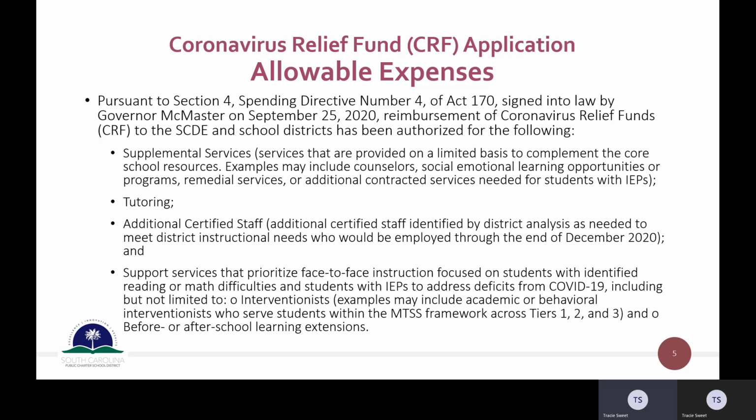Also allowable are support services that prioritize face-to-face instruction focused on students with identified reading or math difficulties and students with IEPs to address deficits from COVID-19. Included but not limited to interventionists. Those could be academic or behavioral interventionists who serve students within the MTSS framework across tiers 1, 2, and 3, and before or after school learning extensions.